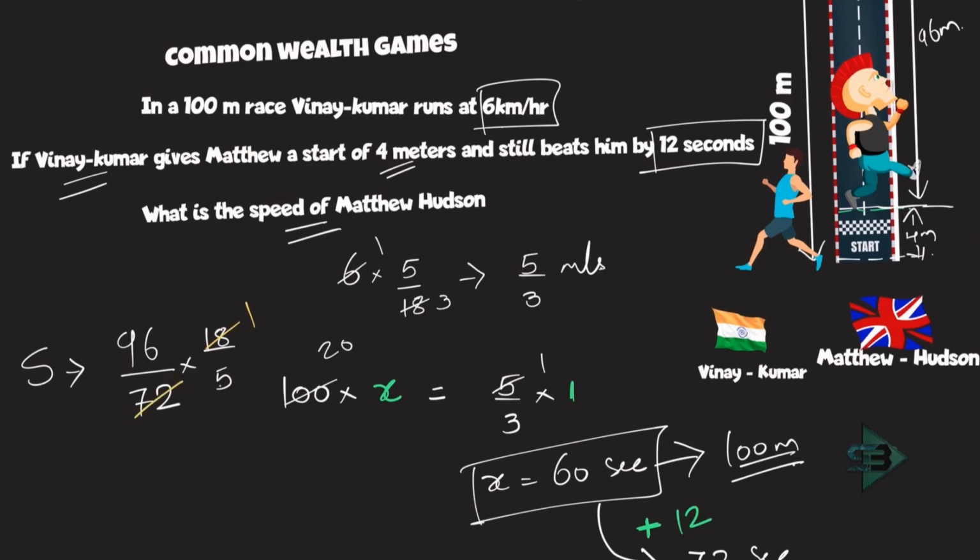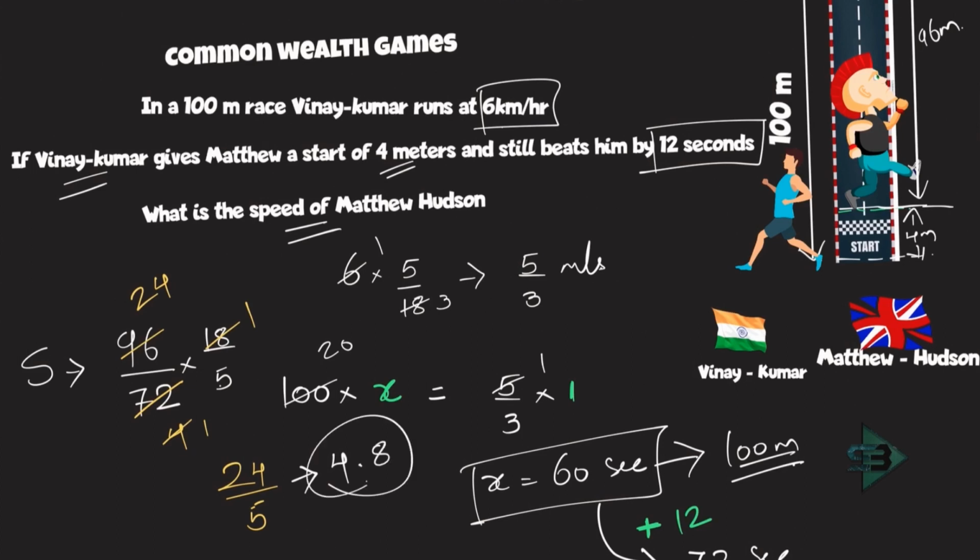18 ones are 18, 18 fours are... then I have 4 ones are 4, 4 twos are 8. What am I left with? 1 4, 4 4s are 16. So the final answer is 24 by 5. 24 by 5 is nothing but 5 4s are 20, 1 by 5 is 0.2, 0.2 into 4 will be equal to 4.8. That's it. This is my answer.